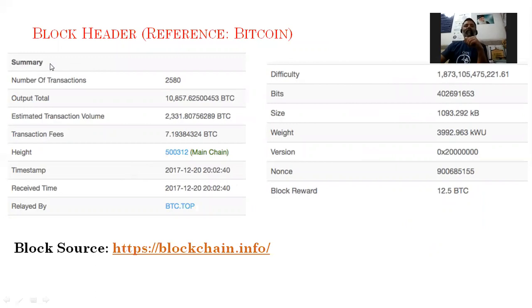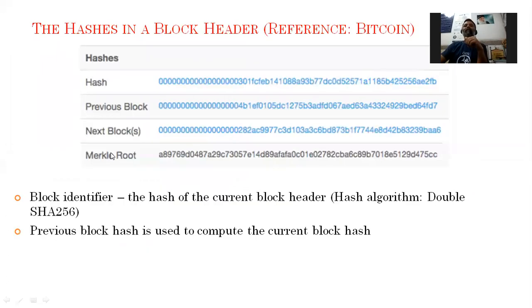This is the summary. You can see here difficulty level, bit size, same information. This is the old block information. You can see all the version, weight, timestamp, transaction fee, output, number of transactions. Hashes in a block. Again, I have taken the Bitcoin. Next block, previous block, hash value, Merkle root.